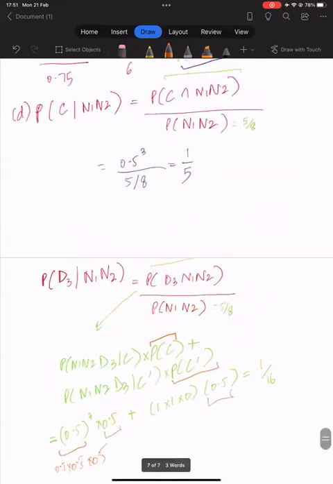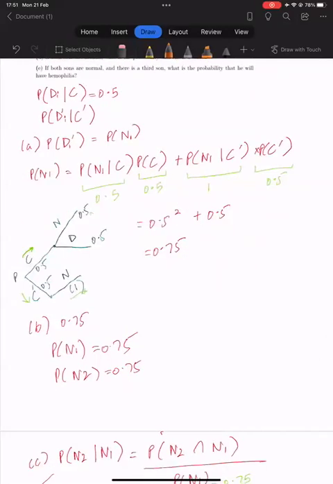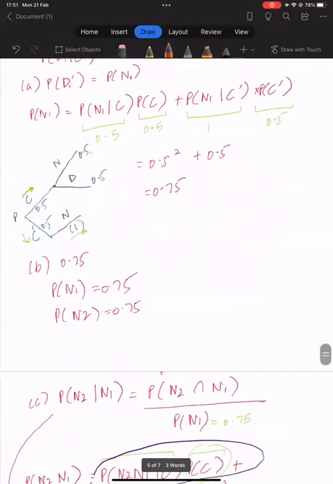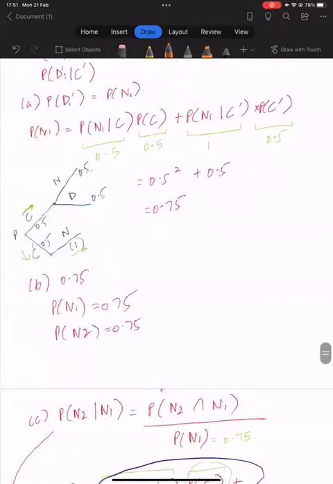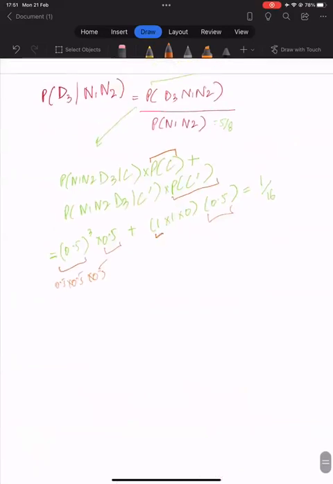And when she is not a carrier, going back to the tree, the probability of any of the sons being normal is 1, 100% normal, and the probability of any of the sons having the disease is obviously 0. So going back here, the probability son 1 is normal, son 2 is normal, and then the probability that the third son has the disease is 0 because the woman is not a carrier. So when we enter the branch in the tree where the woman is not a carrier, after that the probability of a son having the disease is 0. So that's how we got this.